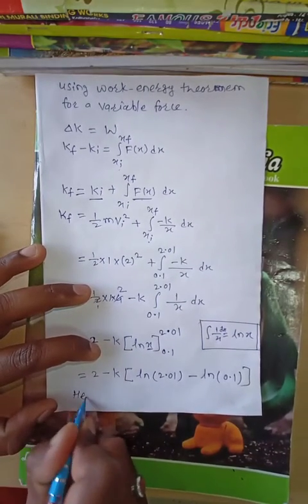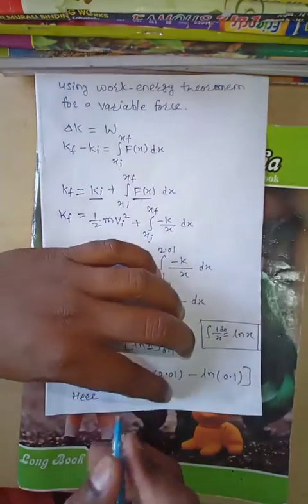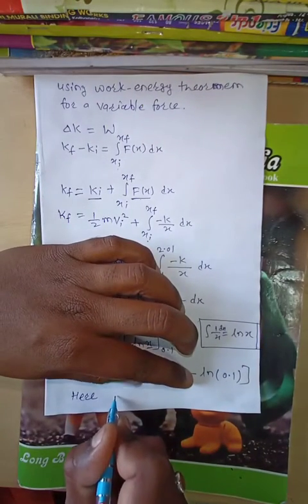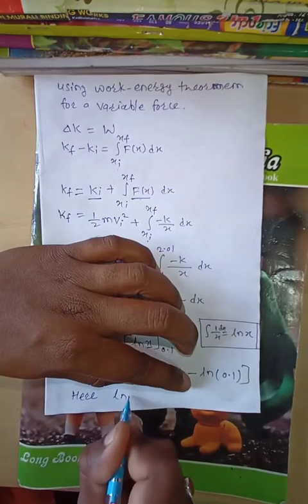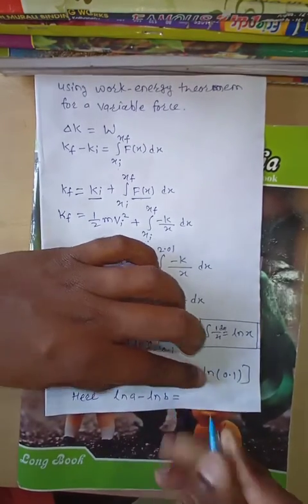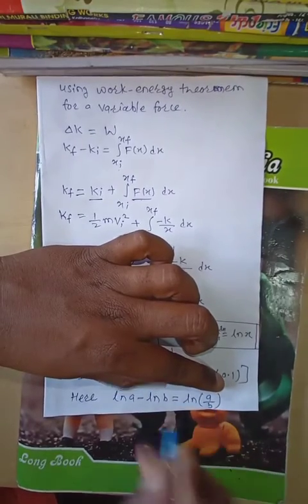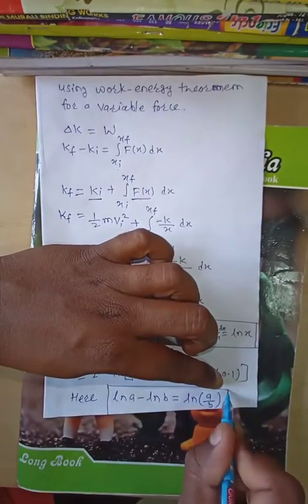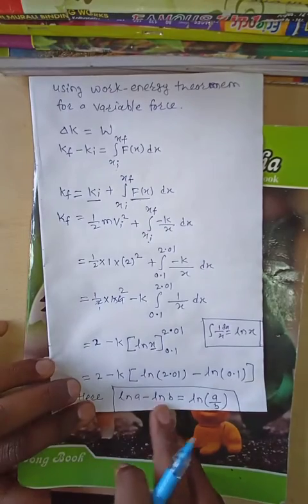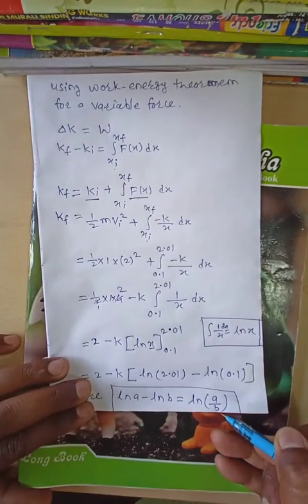Here we also have to use one formula: log of a minus log of b is nothing but log of a divided by b.